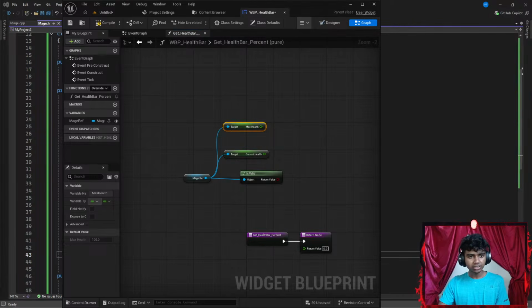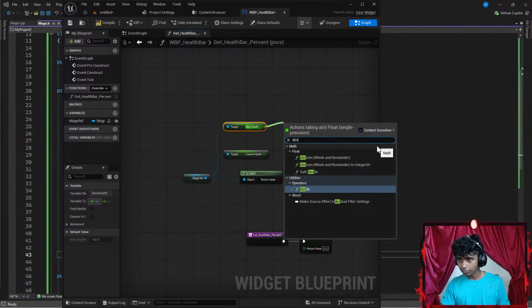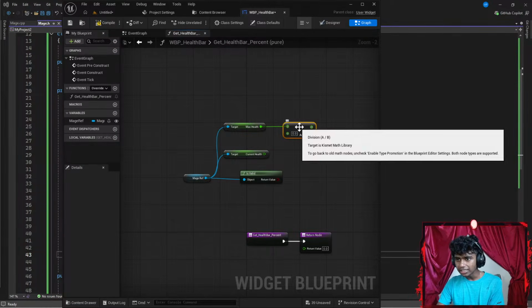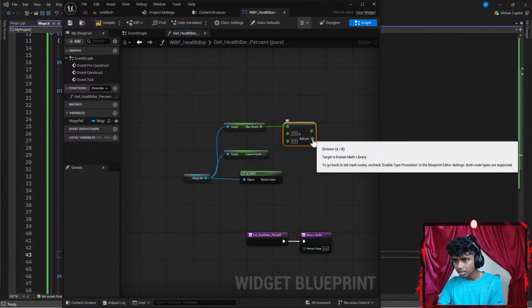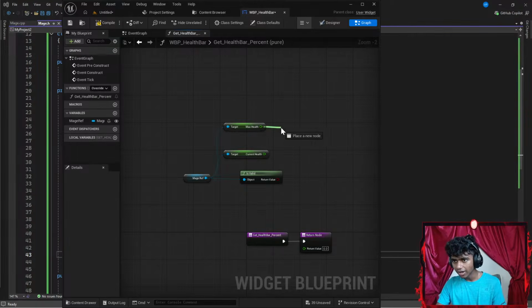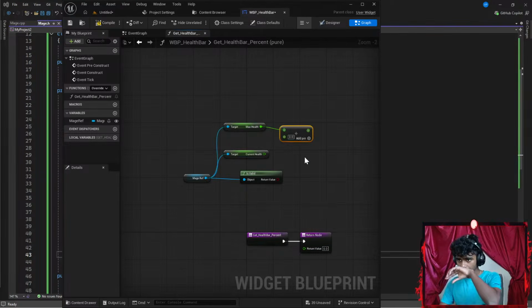That's it. Let's see. I've got to drag this and type something like divide. Okay, wait, divide. And then I've got to set it to be a float. Divide float. Okay, connected as the divisor. Add pin. Alright guys, I think I shouldn't have added the pin. Let's go ahead and drag it again. Go with something like divide. Excuse me guys, there we go.